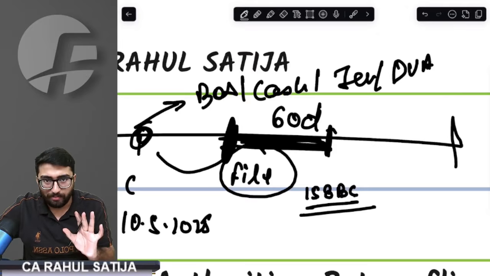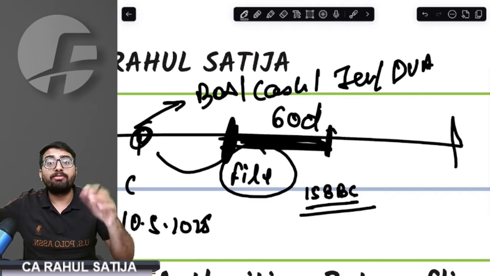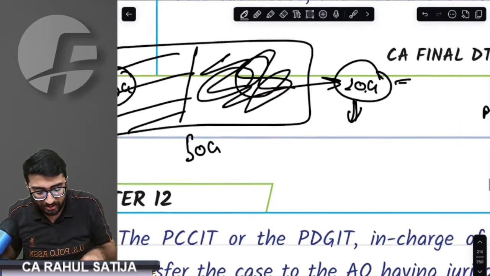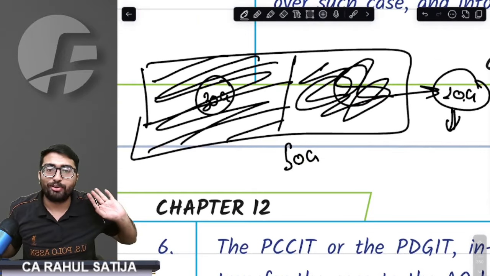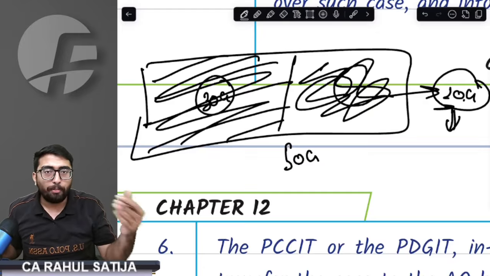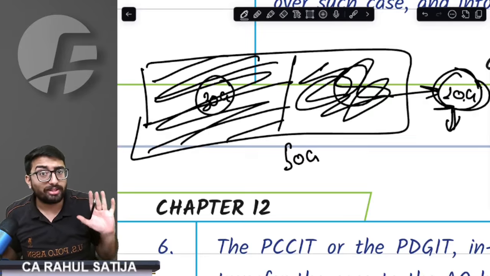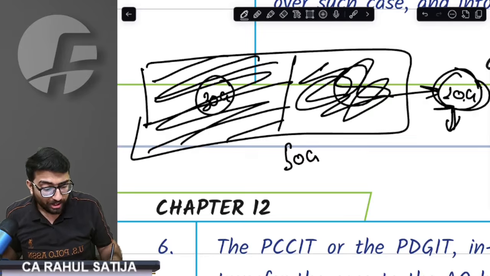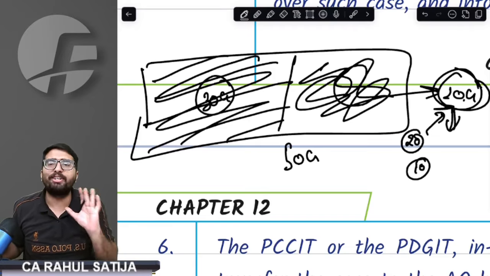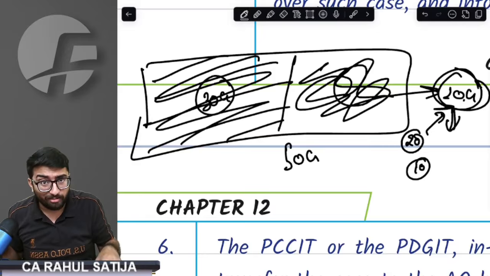Here you have an opportunity to either file the existing return or disclose the sum of the undisclosed income. For example, as I had already discussed, this 30 crore was already disclosed, but this 20 crore was never disclosed. You can either disclose the entire undisclosed 20, you can disclose 10, you can disclose whatever you want. You have an opportunity to disclose your undisclosed income in this return.